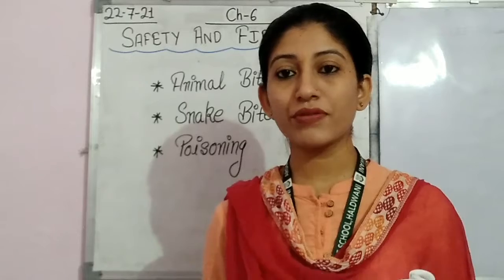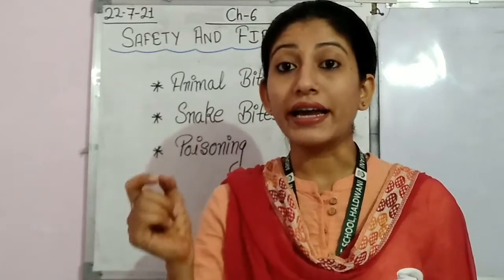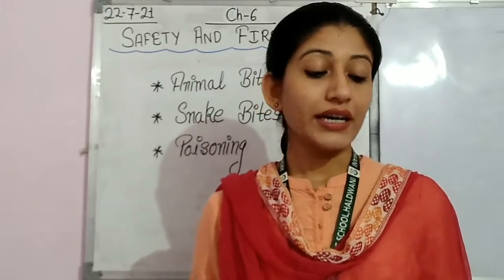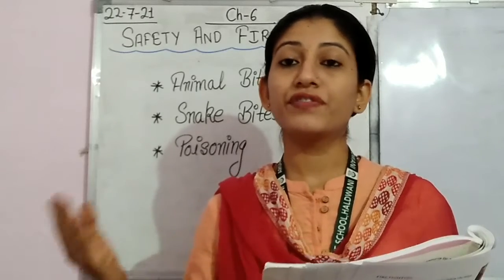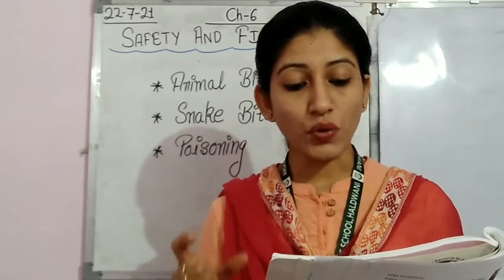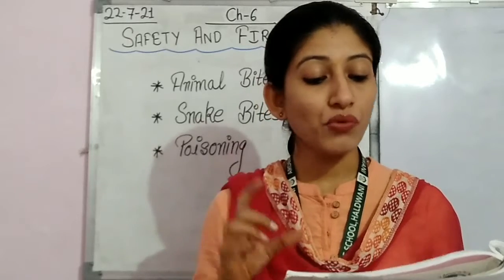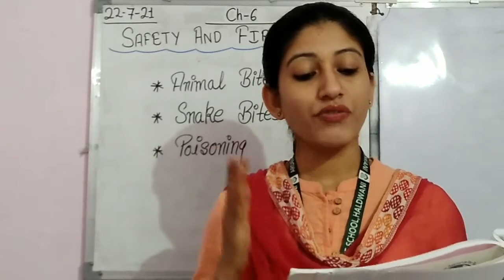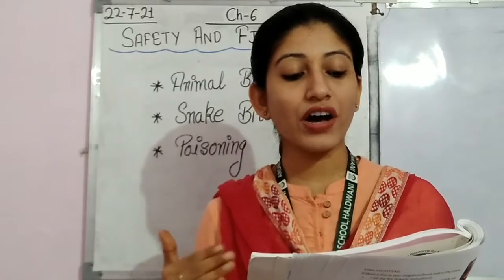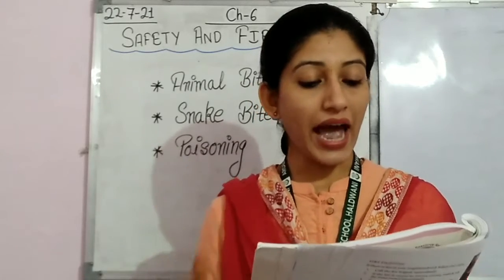Follow the following steps means if an animal bites, then what type of steps you should follow to get relief or to provide relief to some other person. Wash the wound with soap and water to remove germs, because the virus causing rabies is carried in the saliva of the infected animal.